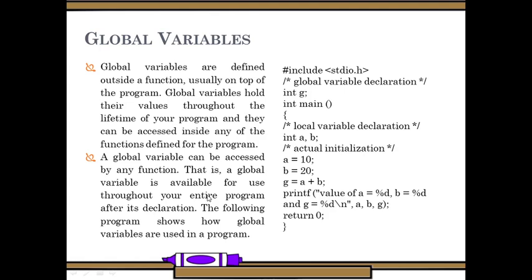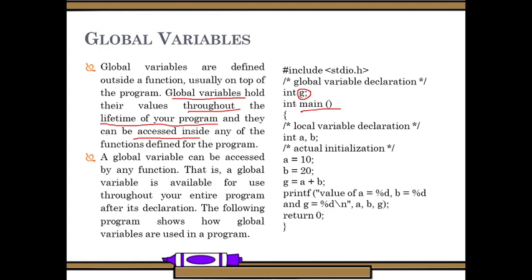Then we have global declaration. Global variables are defined outside the function. Here main is a function, and if you declare outside it, we call it a global declaration. It can be used anywhere in the program. Global variables hold their value throughout the lifetime of the program, and they can be accessed inside any function defined in the program.